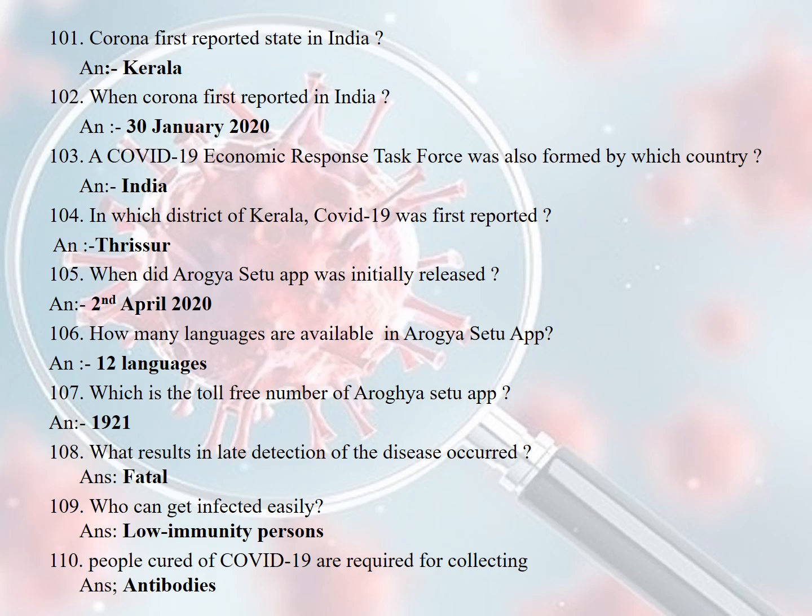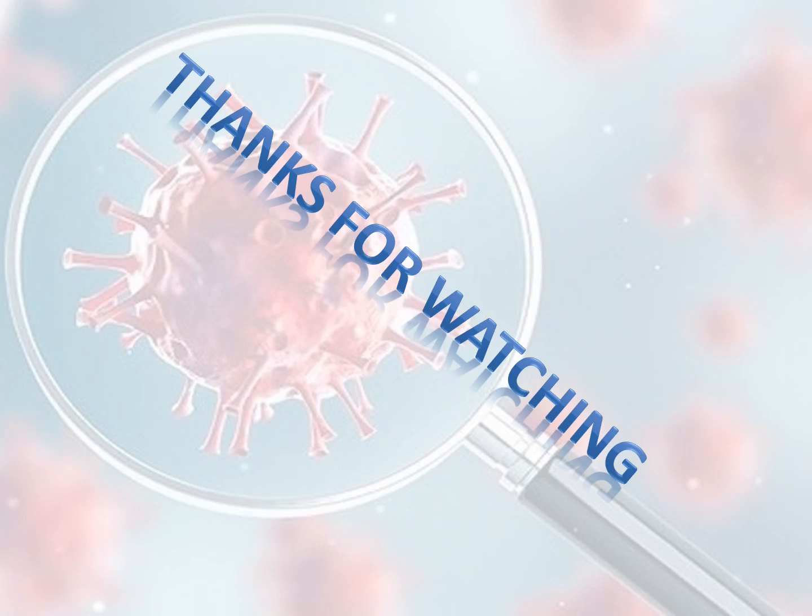What results when late detection of the disease occurs? Fatality. Who can get infected easily? Low-immunity persons. People cured of COVID-19 are recorded for collecting antibodies. Thanks for watching. Stay healthy and safe.